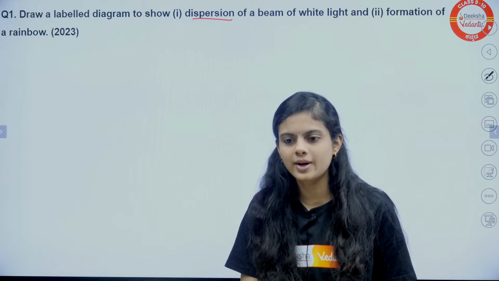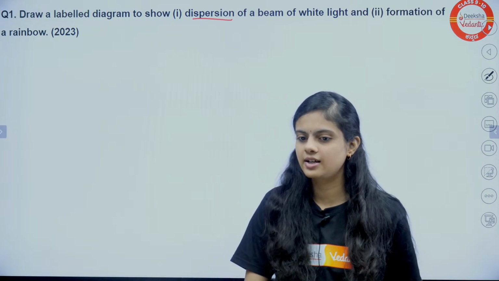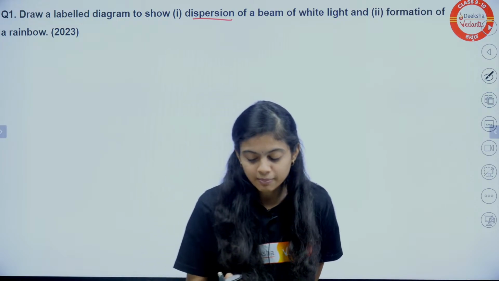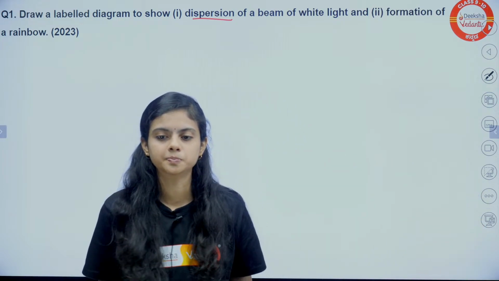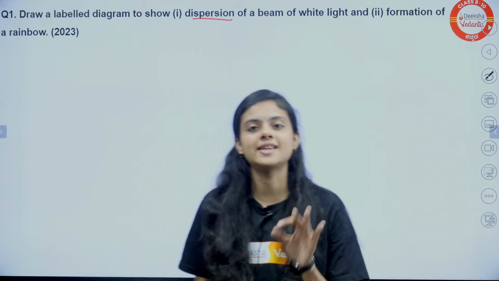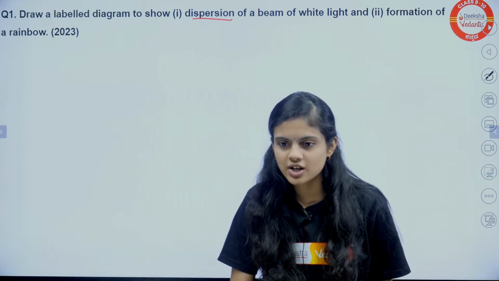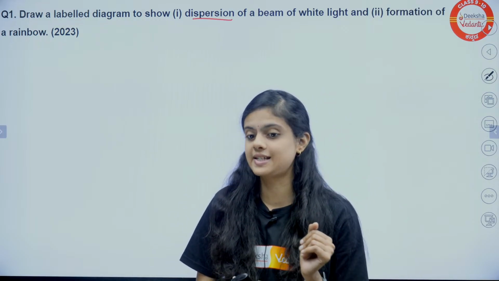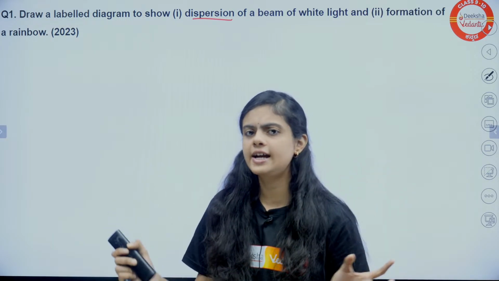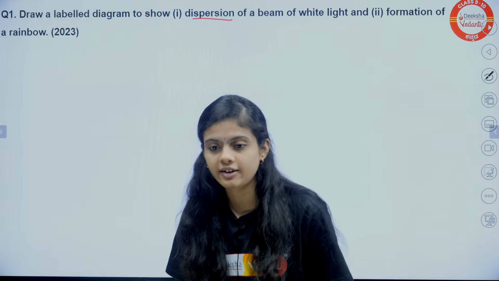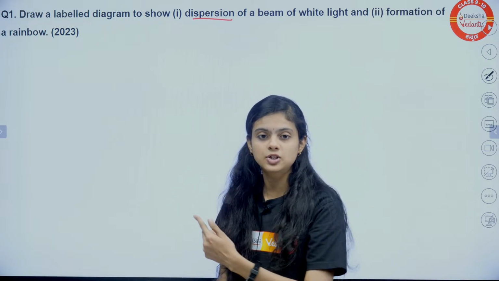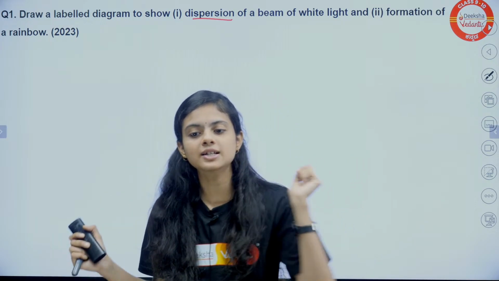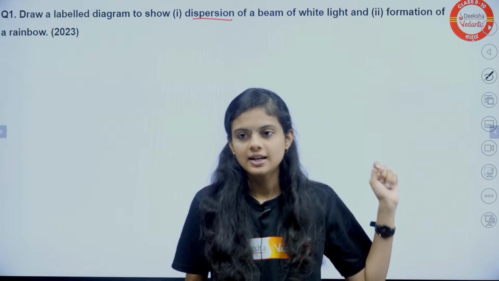Splitting of light, yes. Into what? Splitting of light into 7 colours. Exactly. Spreading of light in all directions is the process of scattering, and here we are discussing dispersion. Dispersion is nothing but when white light passes through a prism, it gets split into 7 colours. That is the process of dispersion.